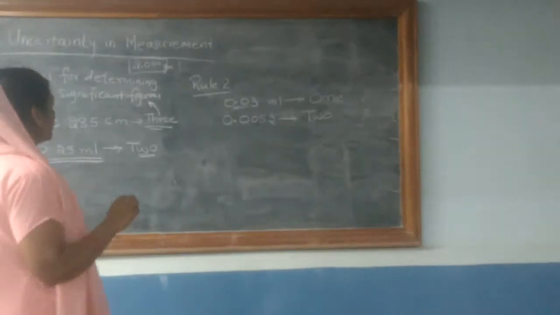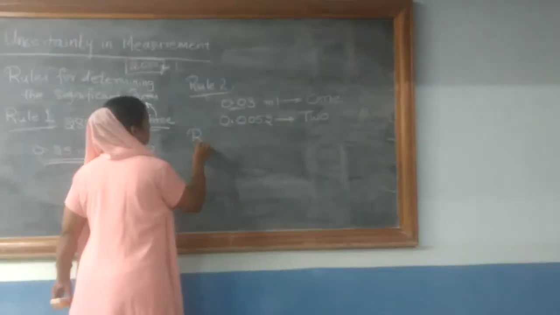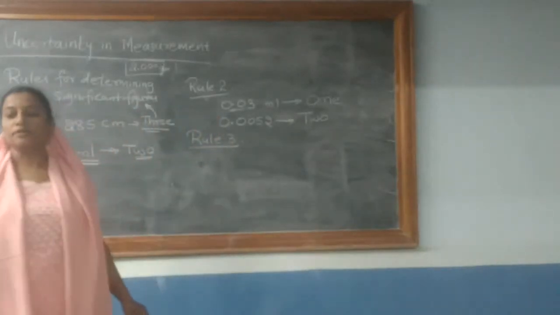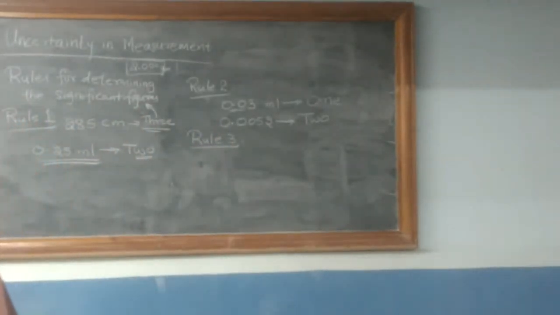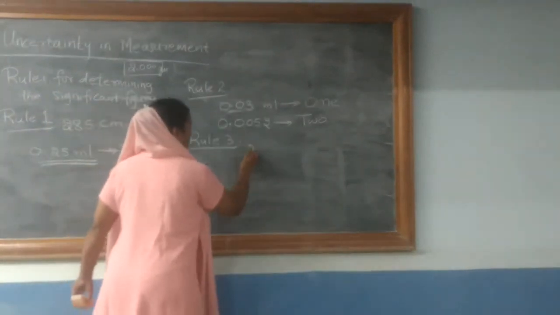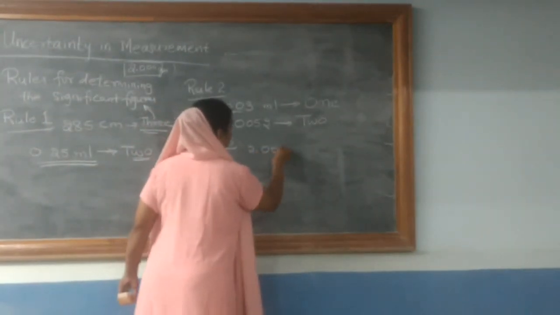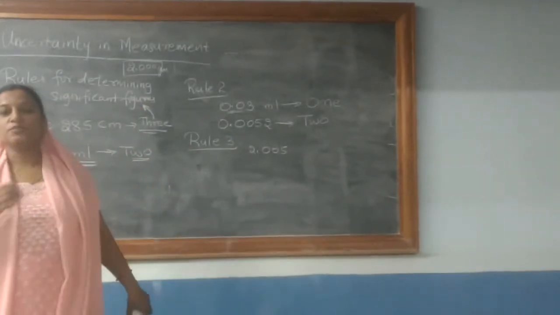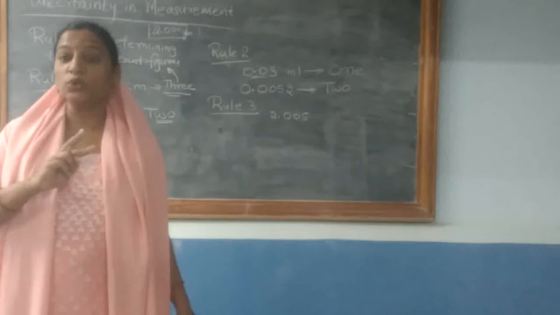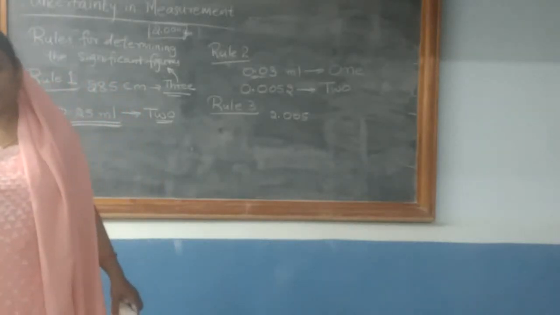Now coming to the third rule. Now to explain this third rule, I will take one or two examples once again. 2.005. Now in this particular value there are two zeros which are present in between two non-zero digits.